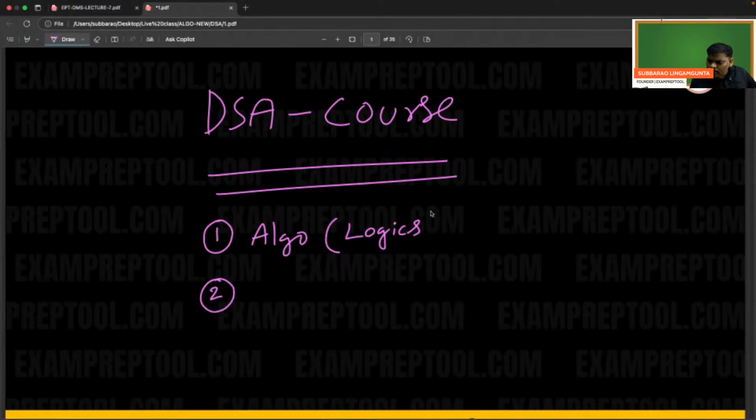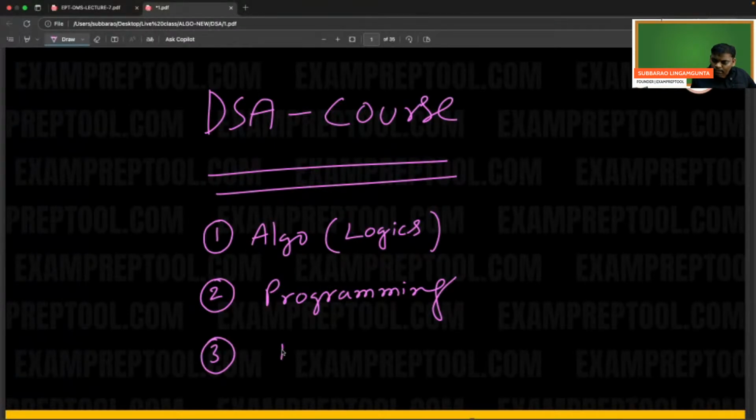It is not related to any programming language. Second, we will concentrate on programming. Third, we will go for data structures.